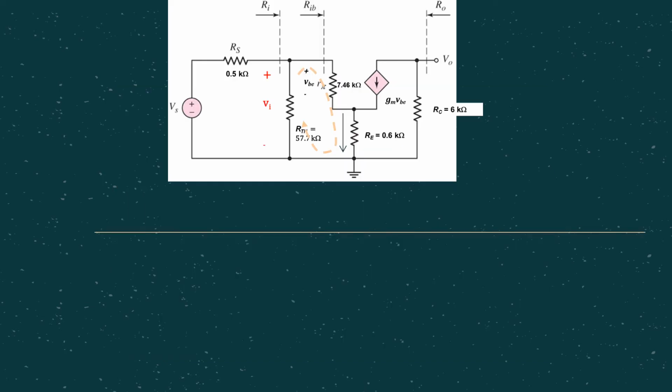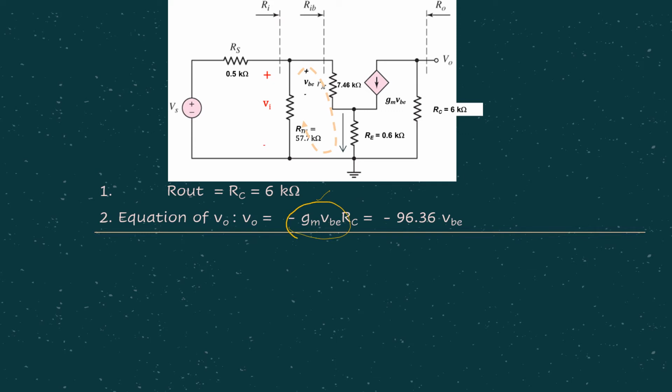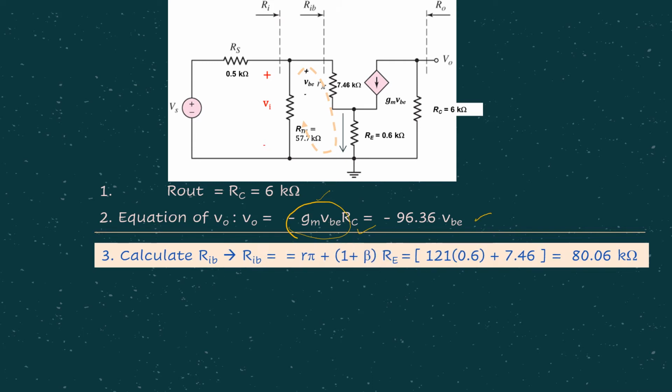Okay, so now we can just follow the suggested steps where we start with step number 1, finding Rout, which is actually just equal to RC, and step number 2, finding V0, where V0 is I0 Rout, and in this case I0 is negative gm VBE and Rout is RC, leaving V0 in terms of VBE. Then the additional step here is step number 3 where we need to find RIB, which is given by r pi plus 1 plus beta RE. So substitute everything, we get this value. Then from there we find the input resistance, which is RTH in parallel with RIB.